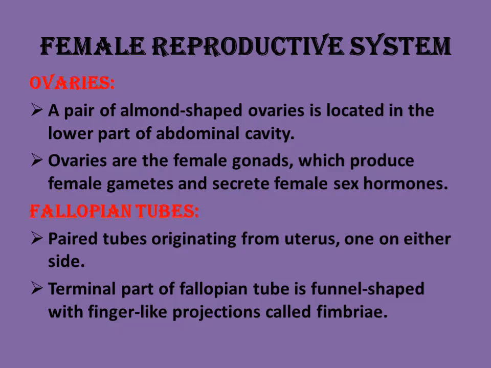Primary means major and secondary means accessory. The primary sex organs are gonads, which produce gametes and secrete sex hormones. The primary sex organs are the male gonad and the female gonad, from which the sex cells are created, that is gametes.